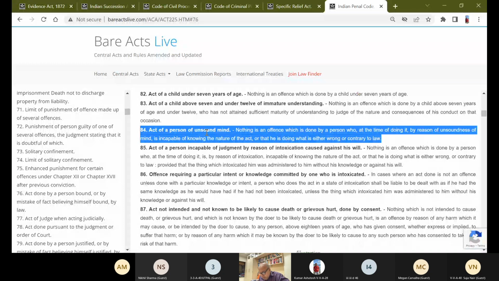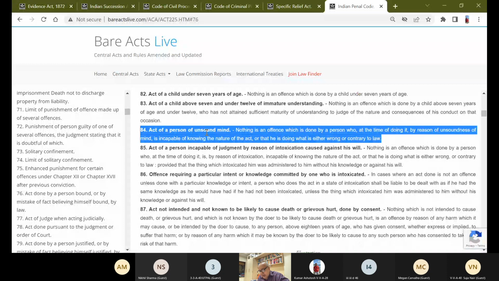Act was done in grave provocation. Which one? 79, 80. So all these sections starting from 76, 77, 78, 79, the burden is shifting upon the person.